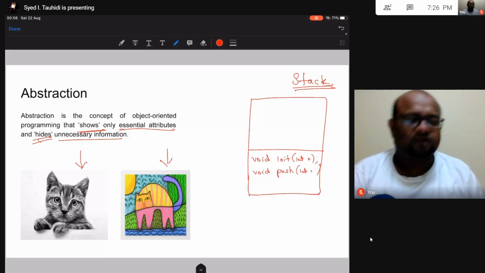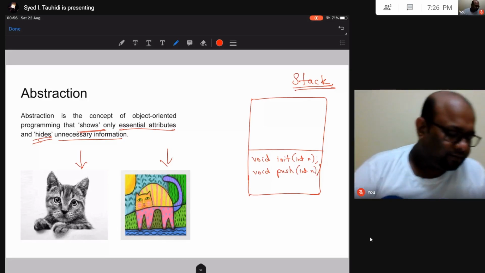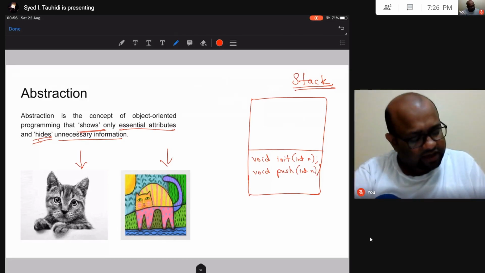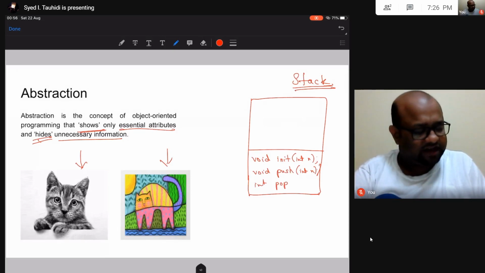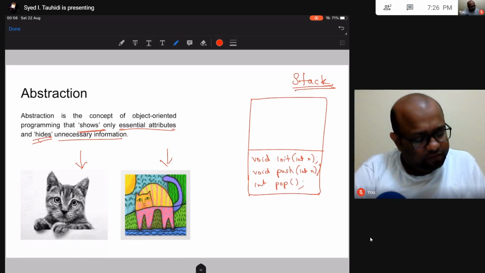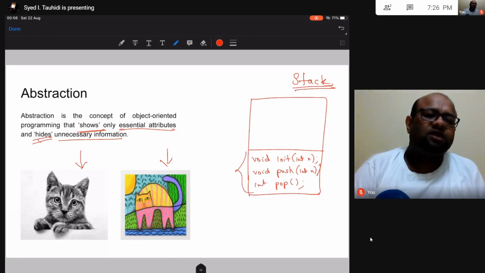So this is a stack of integers right now. Okay, so we can push numbers to the stack, and we can pop numbers from the stack. Now these are three things that should be shown to us as a programmer.